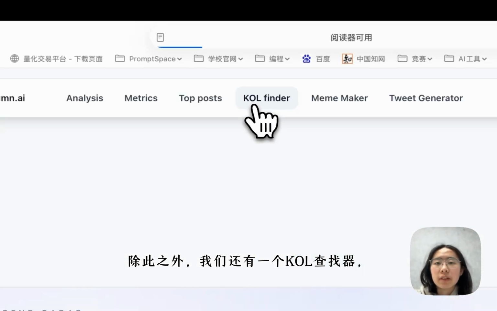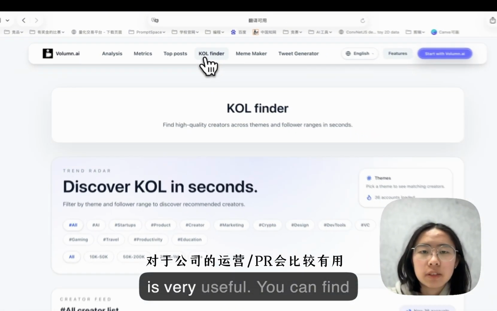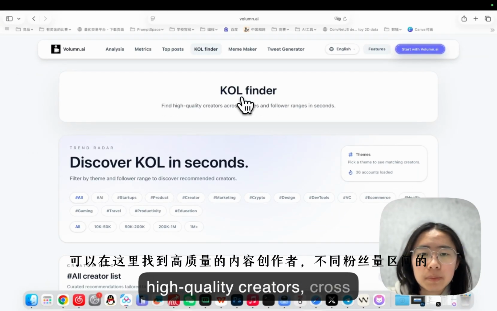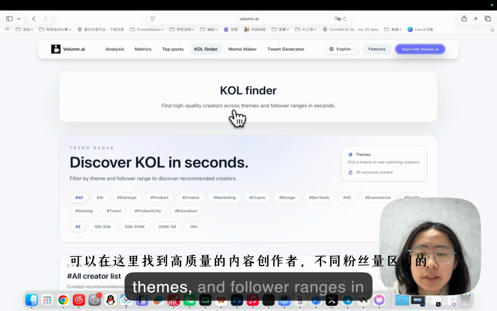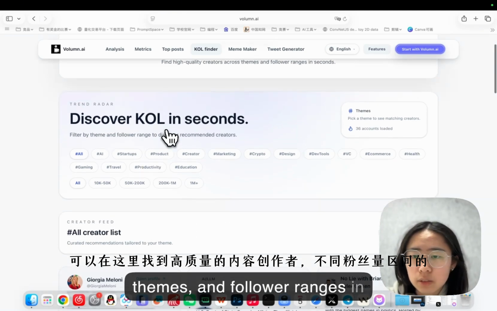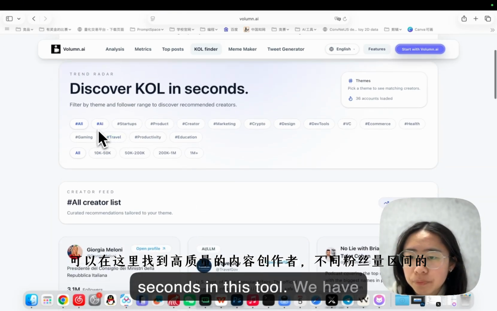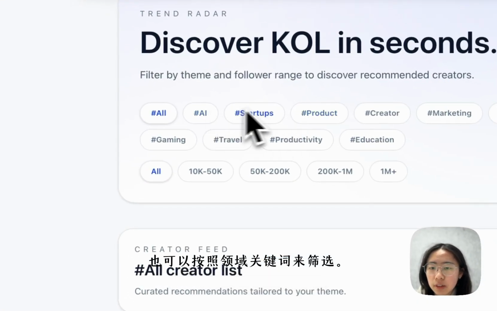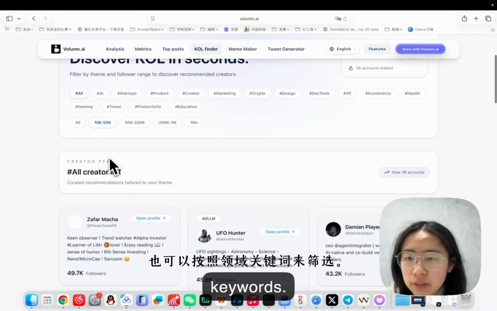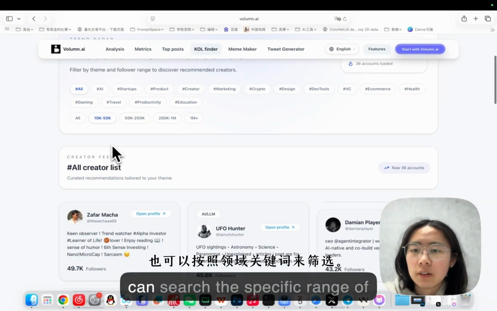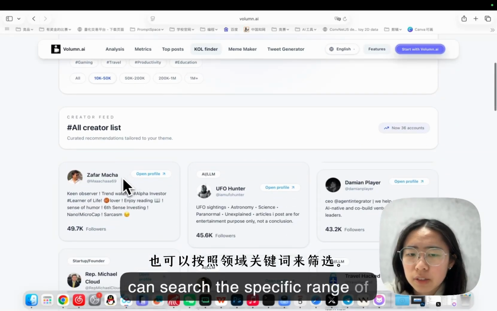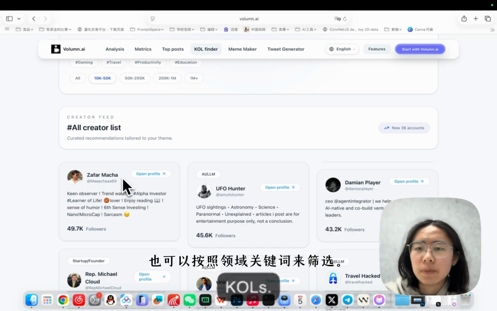and we have the KR finder, which is very useful, that you can find high quality creators across themes and follower ranges in seconds in this tool. And we have the corresponding categories and keywords, and you can search the specific range KOLs. For example,